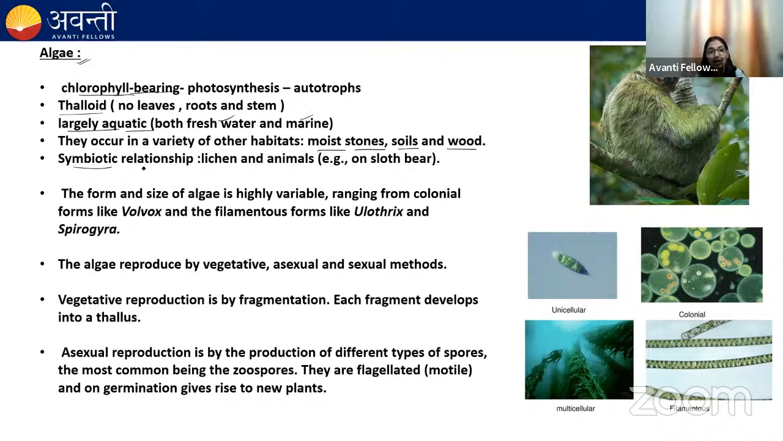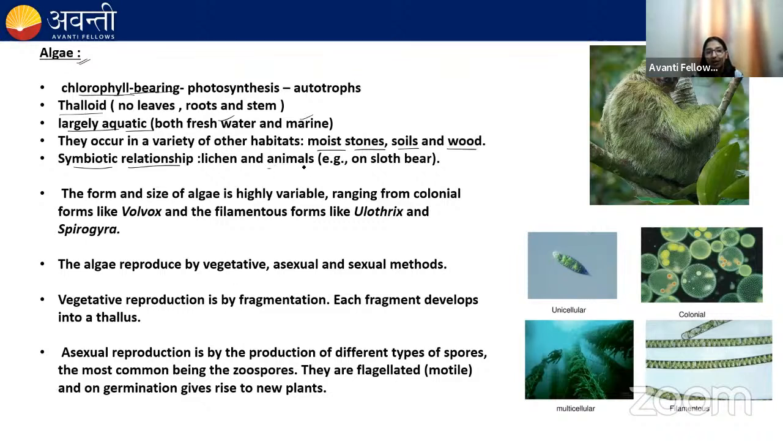Now, they also show a symbiotic relationship. If the algae show a symbiotic relationship with fungi, then the association is known as lichen. The algae, because they are photosynthetic and autotrophic, provide food to the fungi, and the fungi in return provide shelter and also help in mineral absorption. So in this symbiotic association, both species get the benefit.